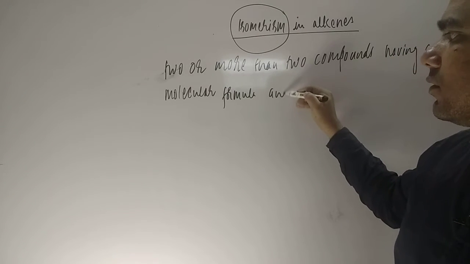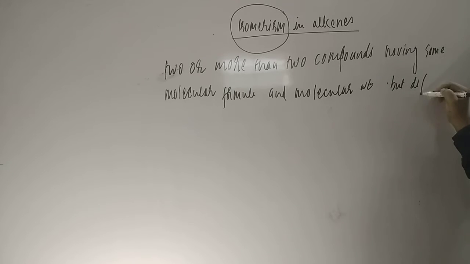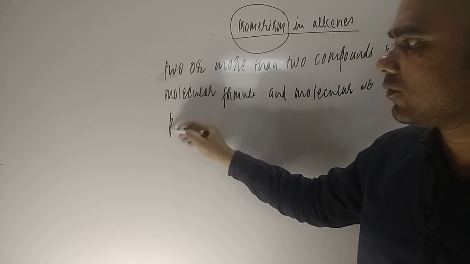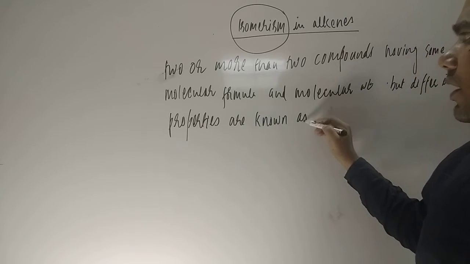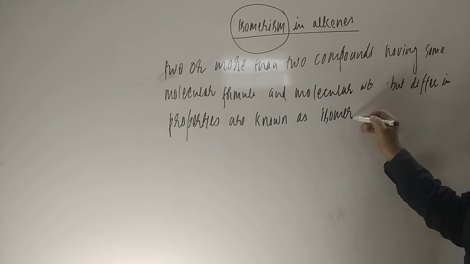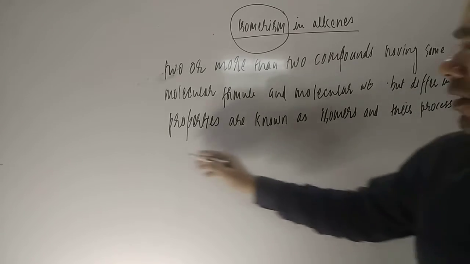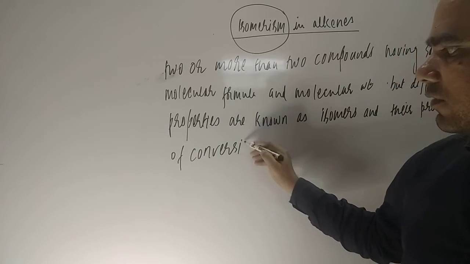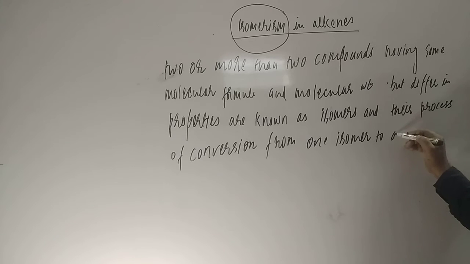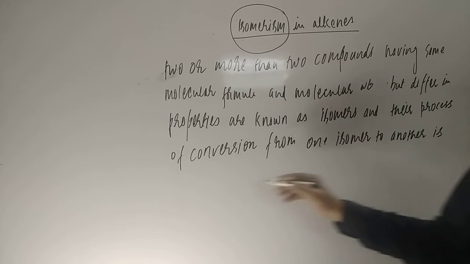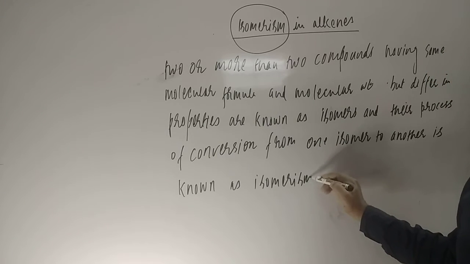but differing in properties, are known as isomers, and their process of conversion from one isomer to another is known as isomerism.